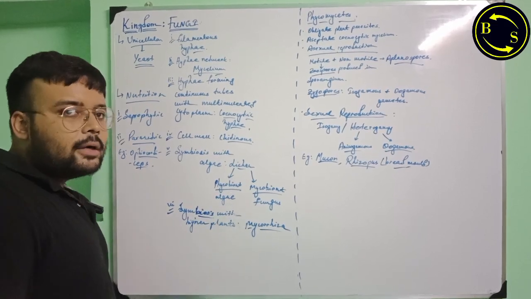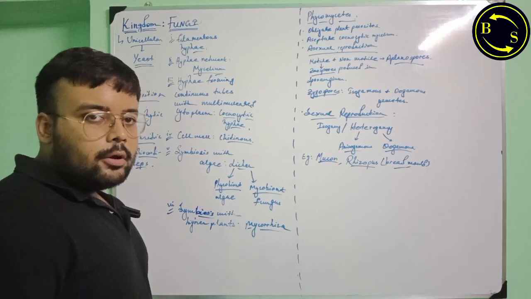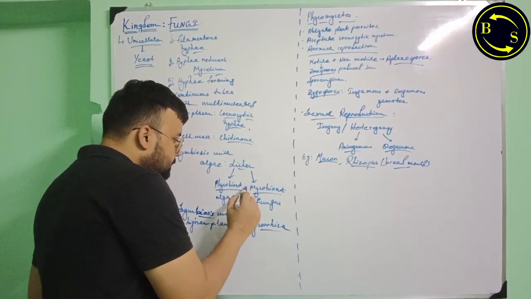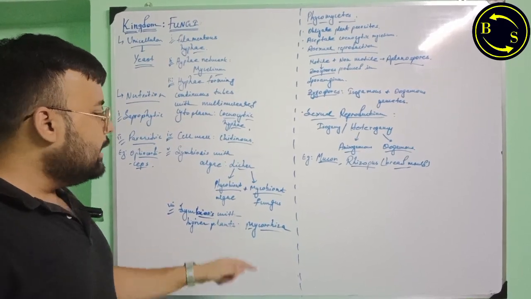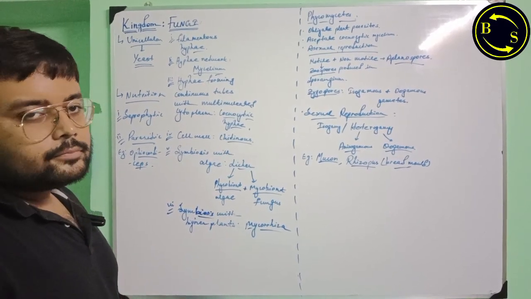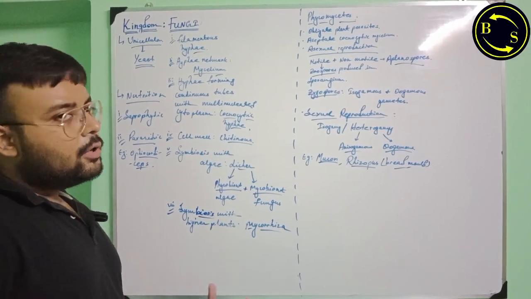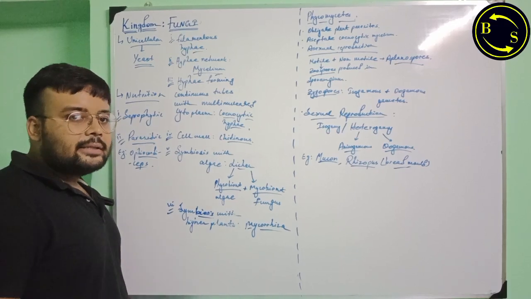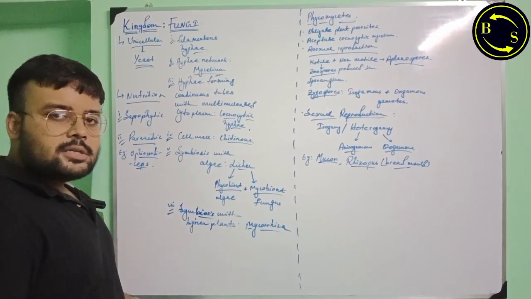The lichen has two parts. One is the phycobiont or the algal part, and the other is the mycobiont or the fungal part. The phycobiont part plus the mycobiont part forms the lichen. The algae produces food by photosynthesis and gives oxygen and food to the fungus. The fungus gives carbon dioxide and other organic substances, water and shelter to the algae. So it is a symbiosis.